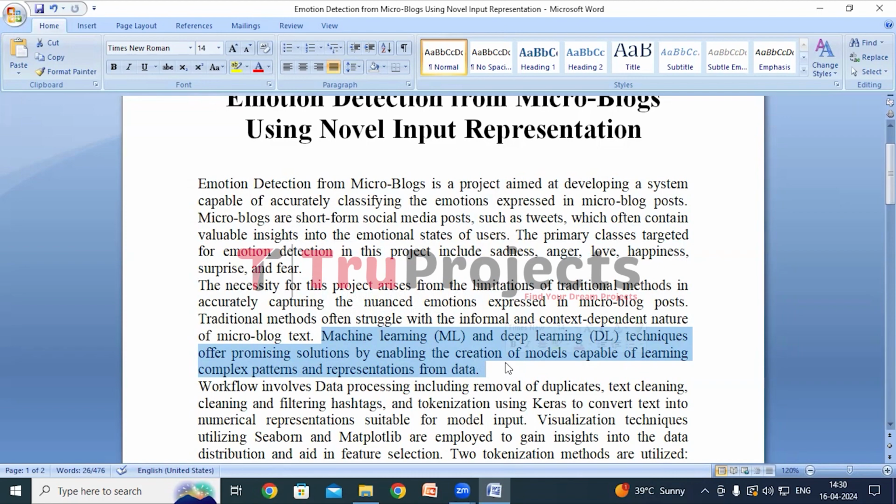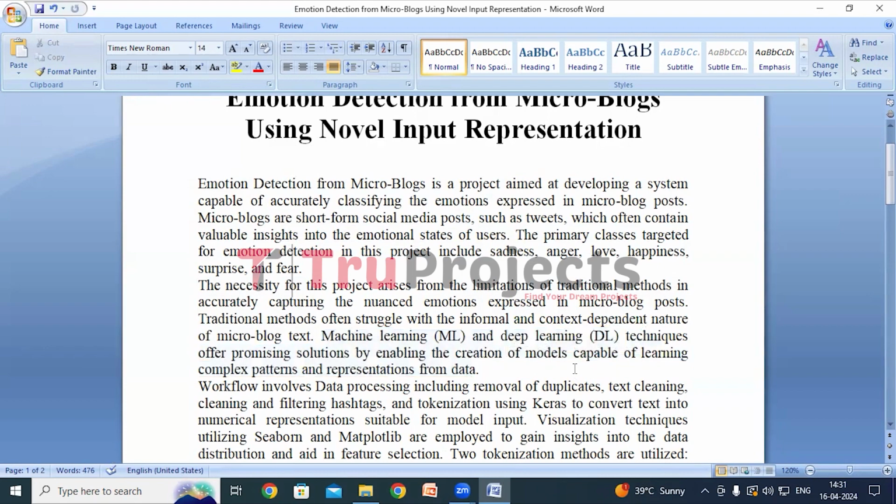These methods can pick up on subtle clues in the language and context of microblog posts. By analyzing lots of data, they can figure out the emotions being expressed more accurately than traditional methods. So we will be using machine learning and deep learning algorithms in this project for emotion detection.